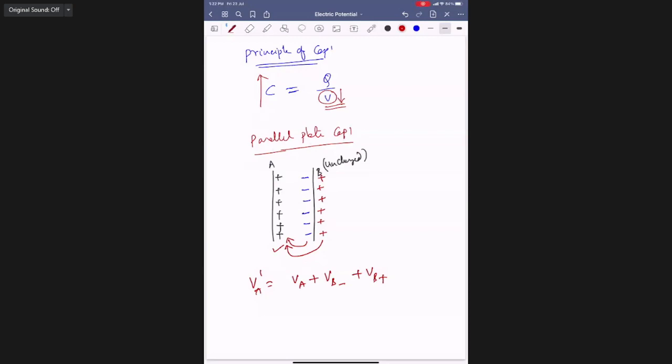The negative charges. That means the magnitude of the potential due to negative charges is dominant over that due to positive charges. Got it?